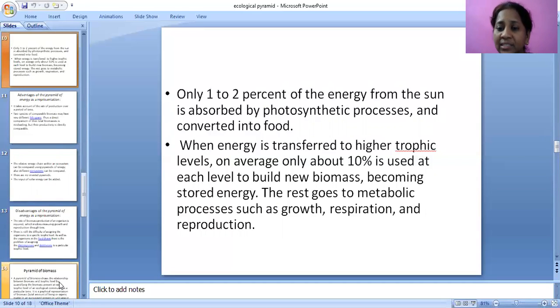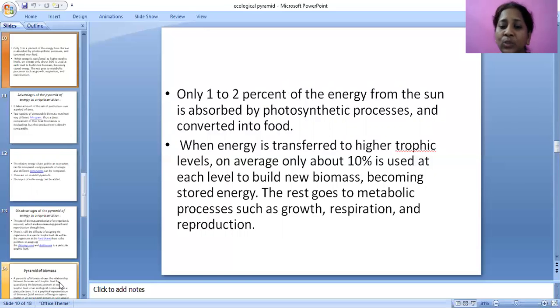When energy is transferred to higher trophic levels, on average only about 10% is used at each level to build new biomass. Here, one point should be kept in mind: on average only about 10% is used at each level to build new biomass, becoming stored energy.